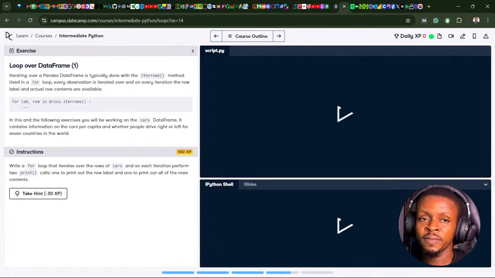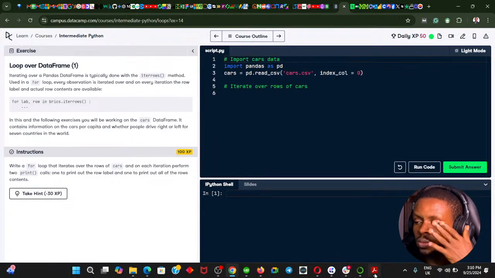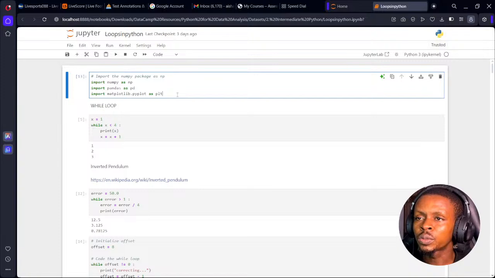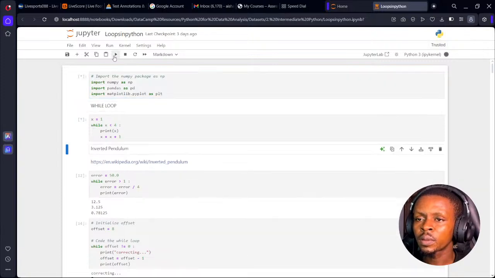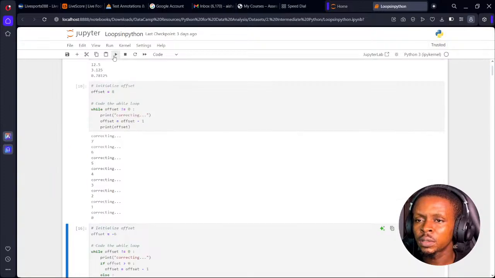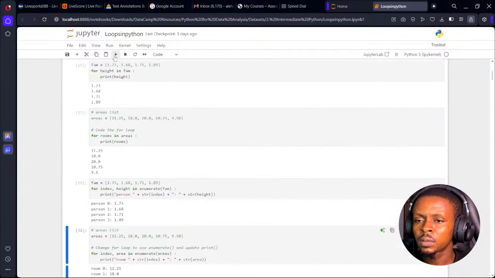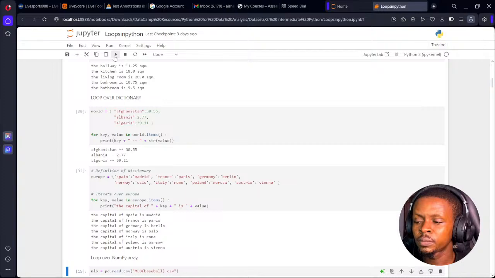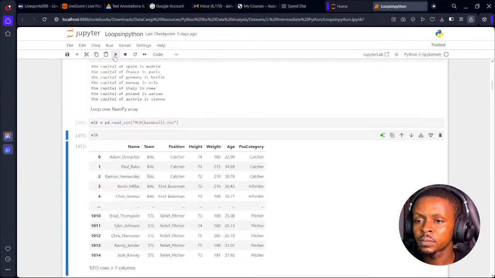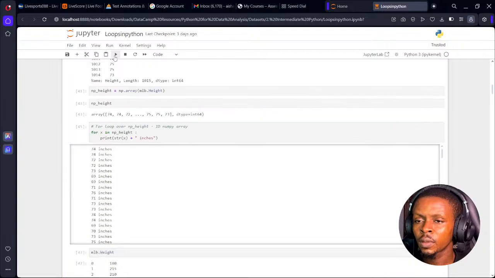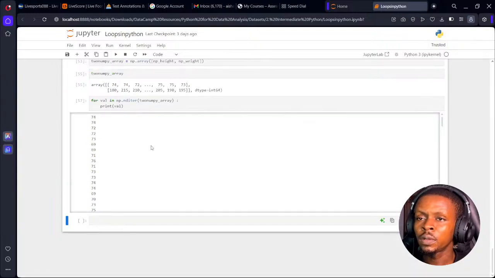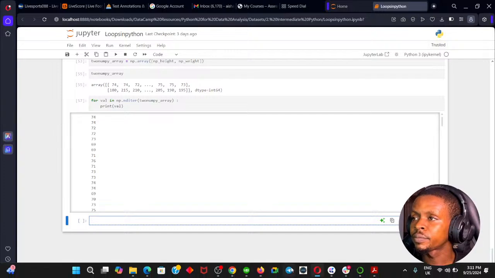But this loop on data frame is a little bit technical, so we have to pay attention here. Like pretty good attention. So I have my Anaconda Navigator launched. Let me just run these codes one more time. Let's see. Okay. Check all my code are working fine now. Okay. So we are here now.